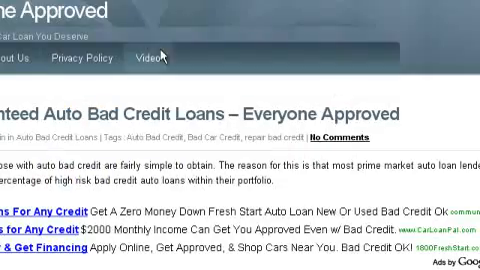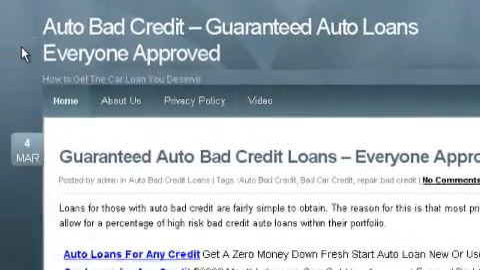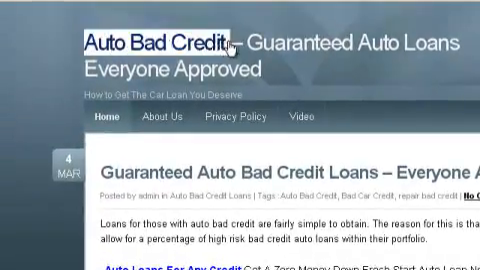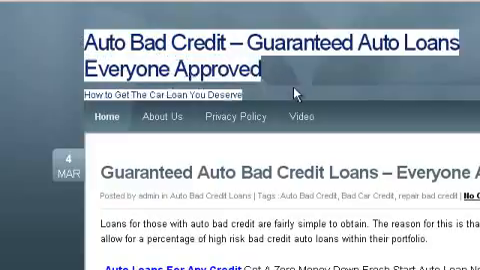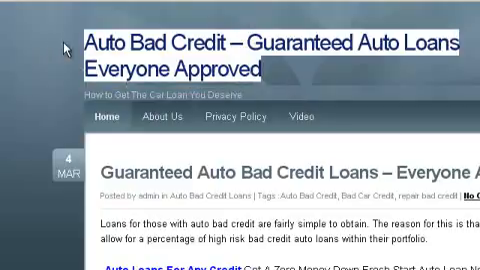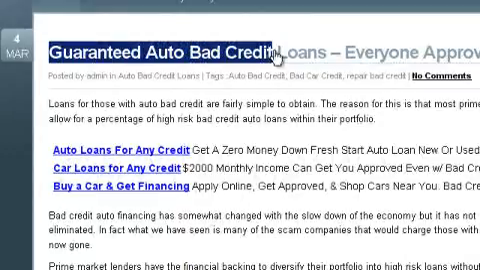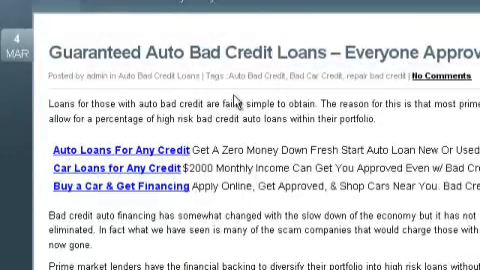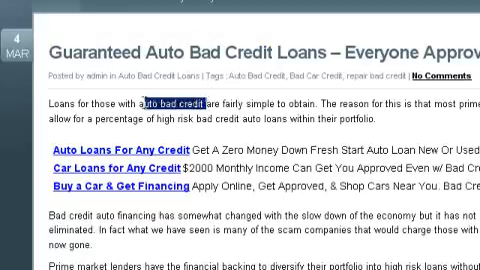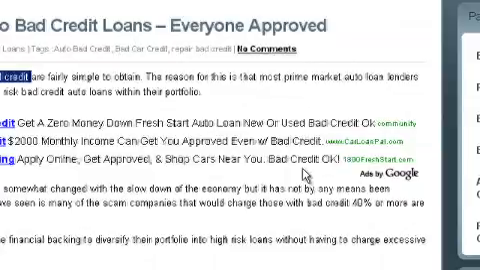So now when we come back to our blog, what we've done here is we've taken the main keyword here, okay, and this is very important because in turn what we're doing here is putting the main keyword right in our title. It's not our full title. As you can see, we have auto bad credit, and then we have guaranteed auto loans, everyone approved, okay? So the main keyword is in the title. Next, again, right here, auto bad credit, right in the title, okay? Now, in the first sentence, auto bad credit. So we have our keyword right within our first sentence, and we have a total text here between 200 and 300 words is what you want. That's what Google's looking for.